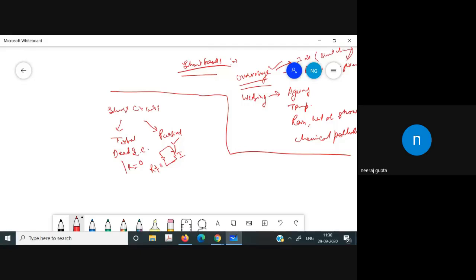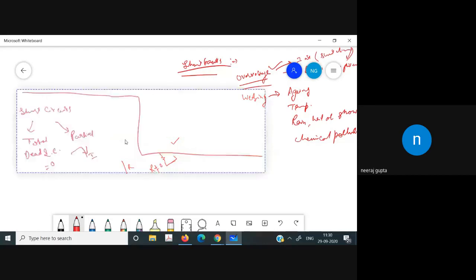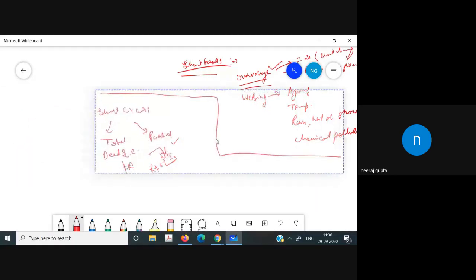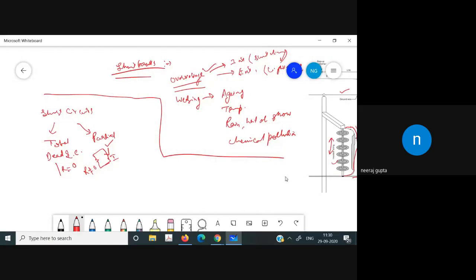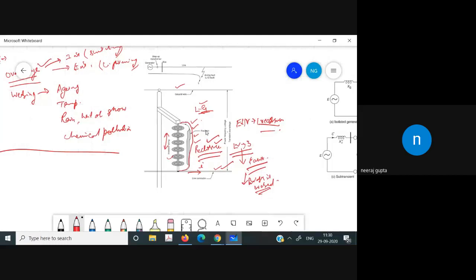Sometimes the short circuit resistance is actually the resistance of the arc path. If you see this diagram, you will see the resistance of the arc path. So sometimes the resistance of the arc path is the short circuit resistance.